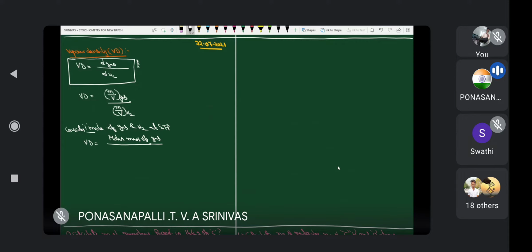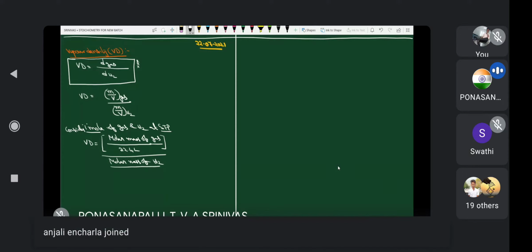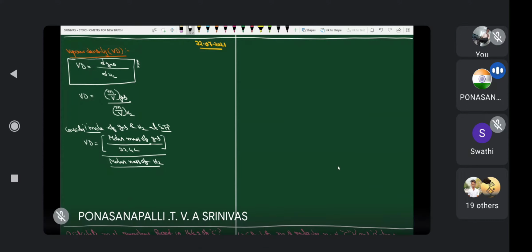Molar mass of gas by, what about the volume of gas at STP? Here how much gas is taken? 1 mole, at STP. What about the volume of 1 mole of a gas at STP? 22.4 liters. Divided by molar mass of hydrogen by volume occupied by 1 mole of hydrogen at STP, 22.4 liters. Now which one is cancelled? 22.4.